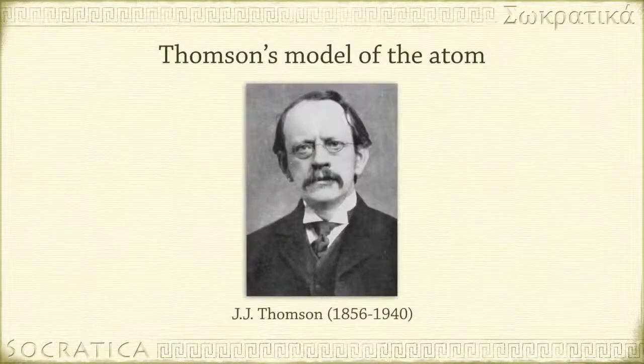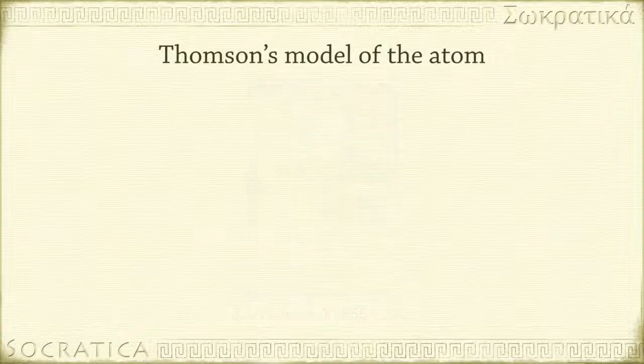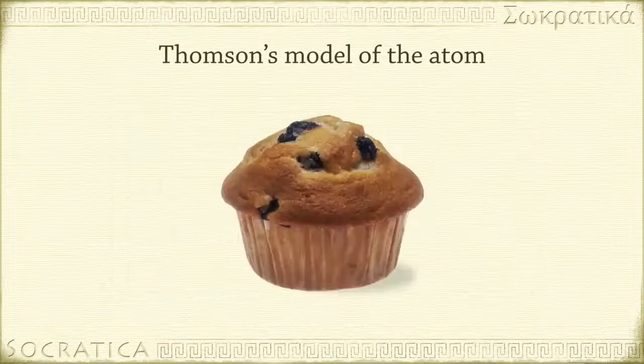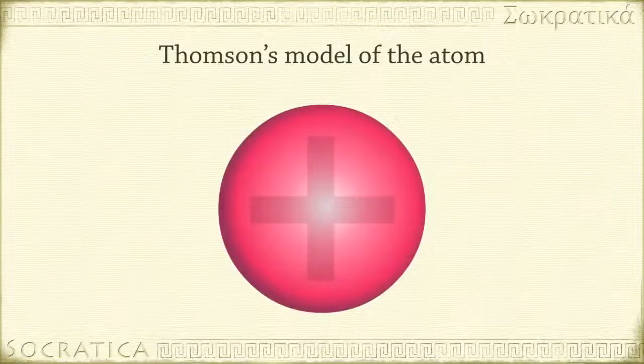Thomson is a British scientist who was the first to discover the electrons by the cathode rays method. The cathode rays were deflected by a magnet in the vacuum tube, and this was evidence that there are particles much smaller than the atoms that are negatively charged. This made him think about the atom structure, which he called the plum pudding model, where the atoms were made of a positively charged sphere with electrons embedded in it.